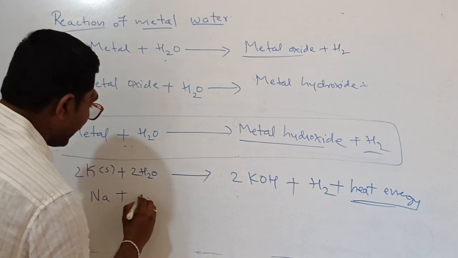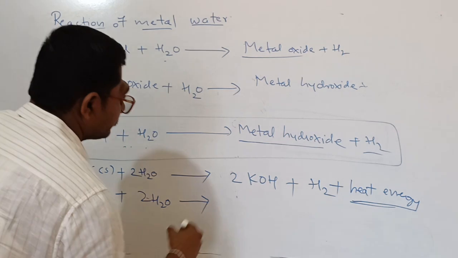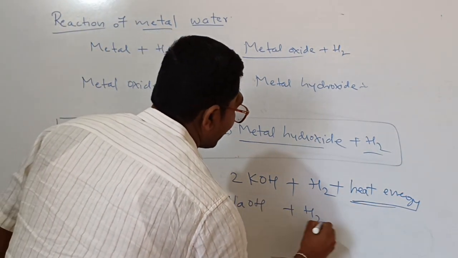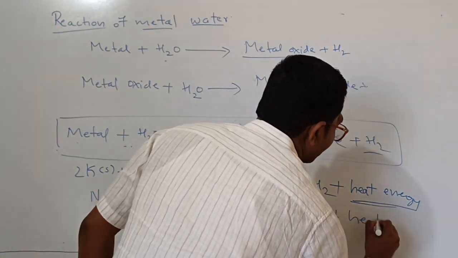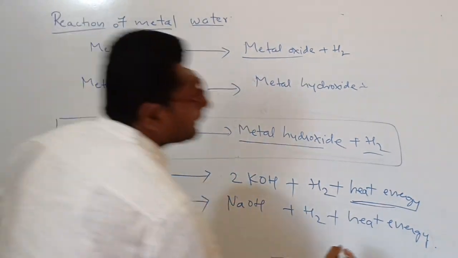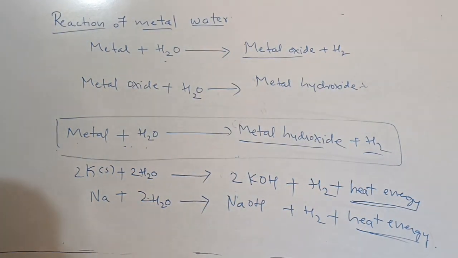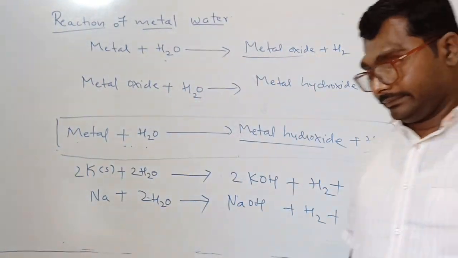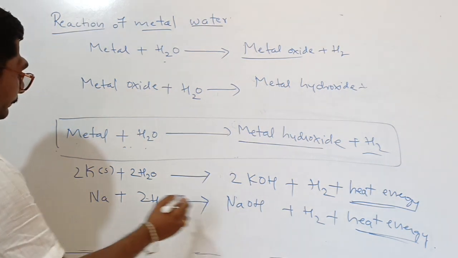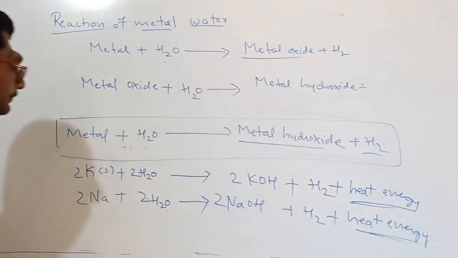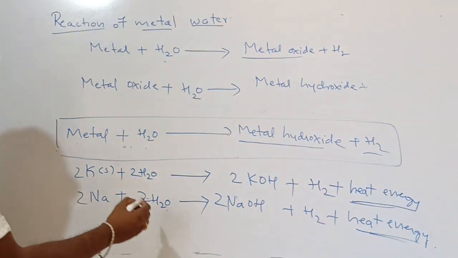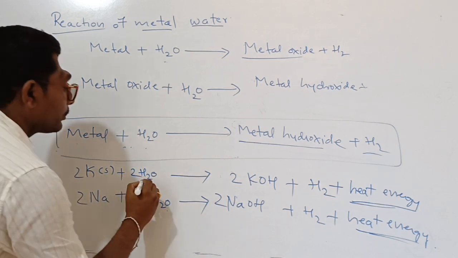Sodium reacts with water. It forms sodium hydroxide plus H2 gas, and you also get heat energy. This is an exothermic reaction. Balanced: 2Na + 2H2O gives 2NaOH + H2 gas plus heat energy. These metals react with cold water.